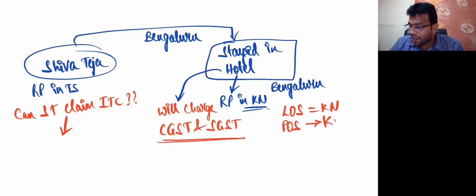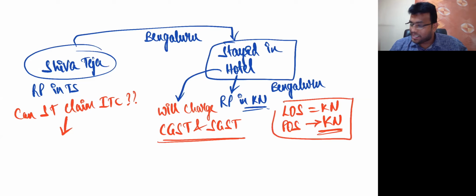Now, in this particular case, they charge CGST and SGST because the location of supplier is in Karnataka, and the place of supply also is in Karnataka. Because in the case of immovable property, place of supply is the place where the property is located or intended to be located. So place of supply is Karnataka only, and location of supplier also Karnataka only. So what they will charge is CGST and SGST.